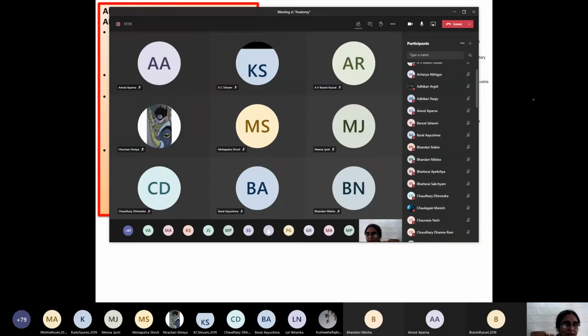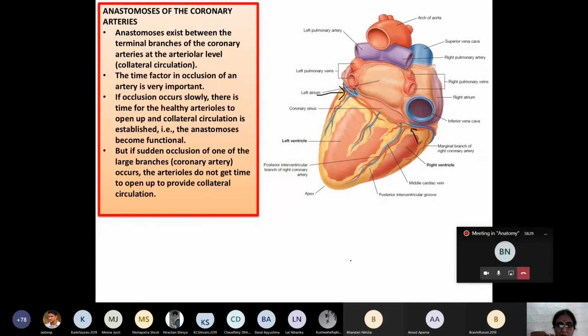Can you say what the peculiarities of the coronary artery are in relation to the anastomosis? All of you? Russell Bravin, is it clear for you or is there any question? It's clear, ma'am. If you do not understand, please ask me. I'll feel very happy to answer everybody 1,000 times, and I feel very motivated if each one of you is listening to the class. Are you following? So yes, we will proceed forward.